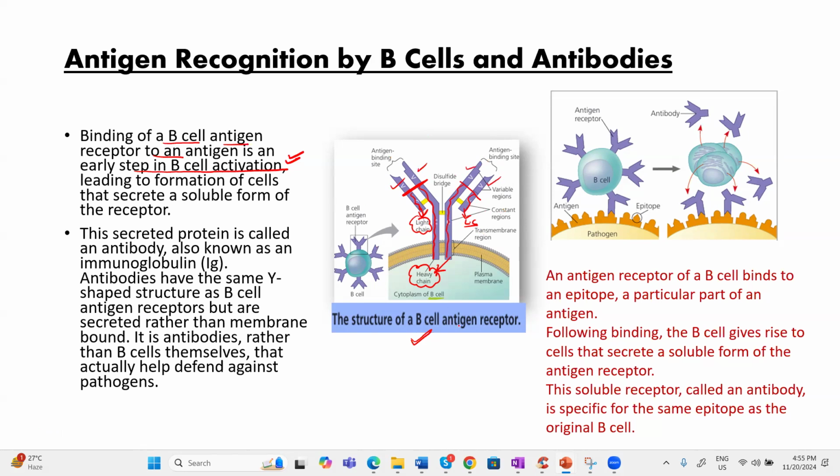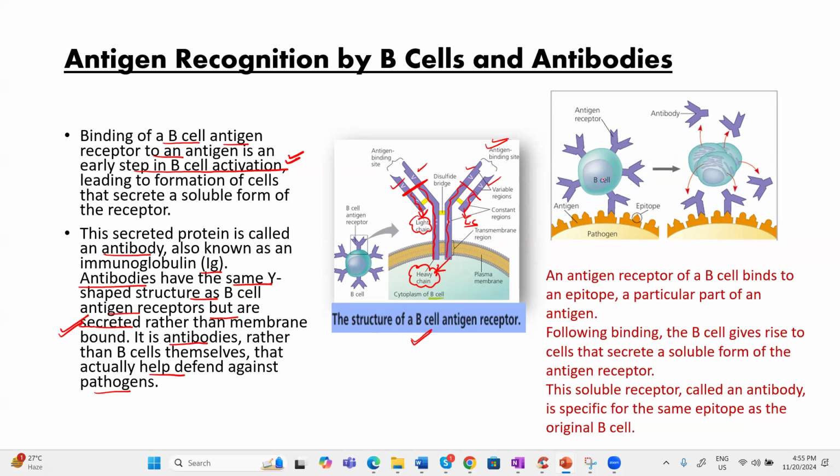Once the B cell binds the antigen through this receptor, it will be activated and will make a soluble protein known as antibody, also known as immunoglobulin. So antibodies have the same structure as the B cell receptor. But the important thing, please focus: receptors are bound to the membrane, but antibodies are secreted. Is it clear? It is the antibody which helps to defend against the pathogen.